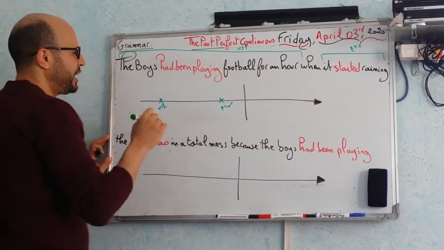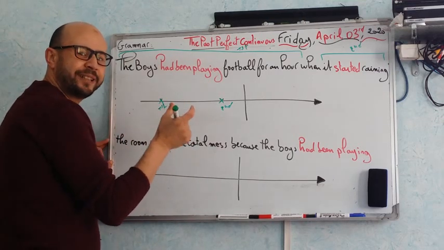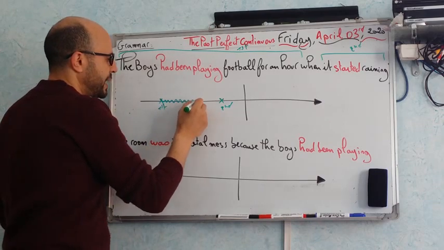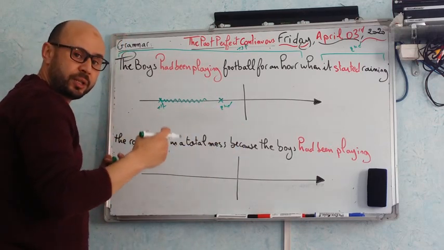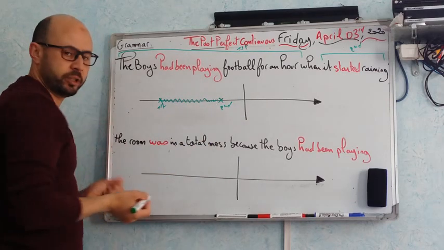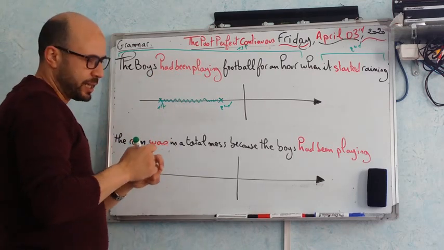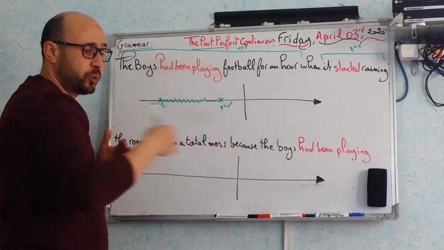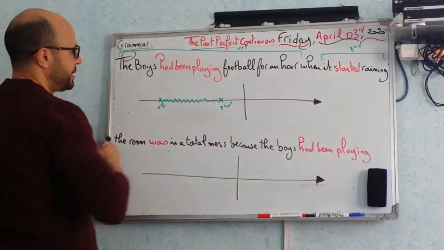But what is very important with the past perfect continuous is that it shows the duration of the action. That is to say, the action started here and lasted. It lasted, استمرت. It was continuous. It continued, استمرت, until another action. So this is what we call by past perfect continuous. It shows that between action number 1 and action number 2, there was a period of time. So this is the past perfect continuous.